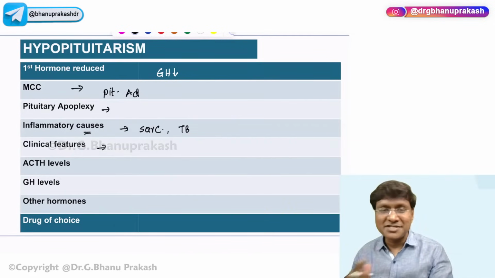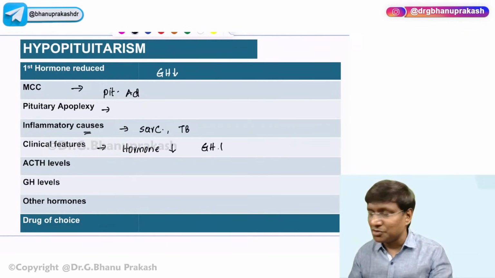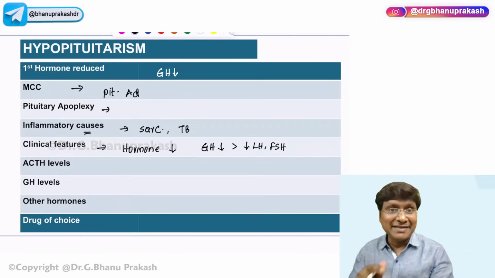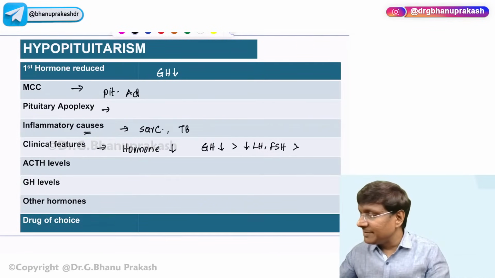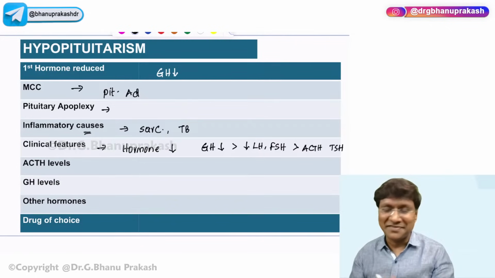Then what will be the clinical features? In hypopituitarism, the clinical features completely depend upon which hormone is deficient. The first hormone that will be deficient is the growth hormone, and followed by that, you will have a decrease in the LH as well as the FSH. Okay. And followed by that, you have a decrease in the subsequent hormones. So there will be a decrease in the ACTH, there will be a decrease in the TSH. Whichever hormone is deficient, accordingly you will have the manifestations.